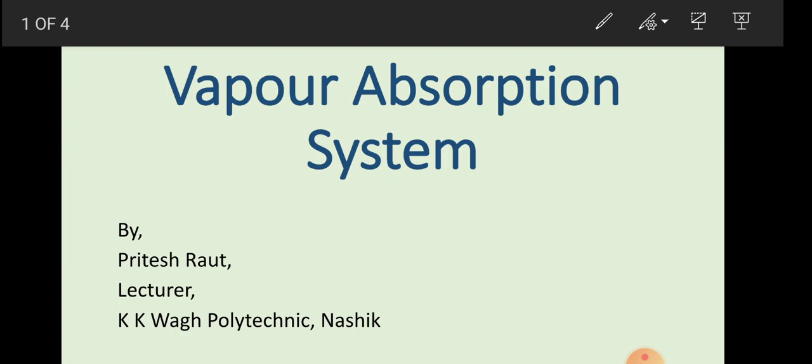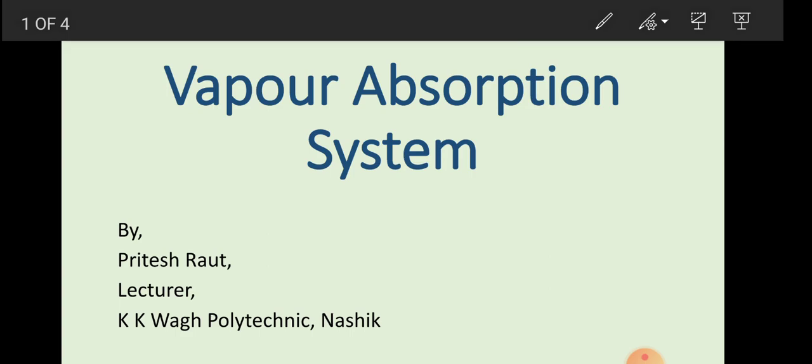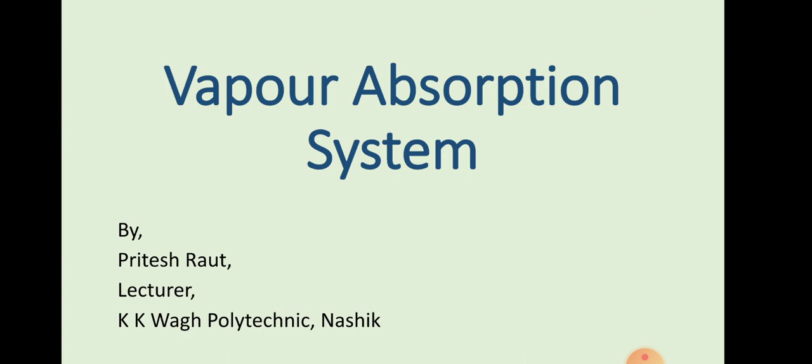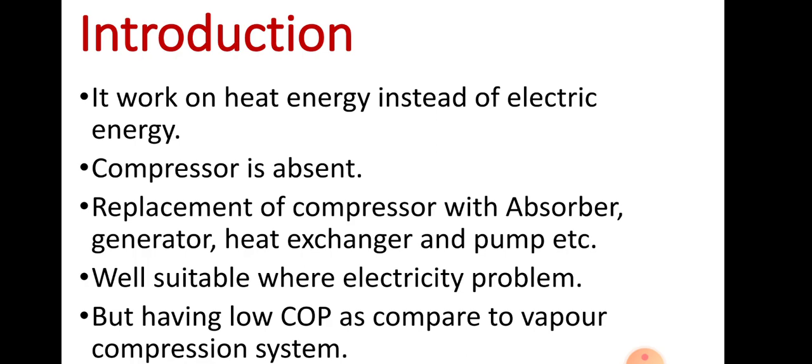Now we will see the practical vapor absorption system. Here I have given a short introduction which covers that it works on heat energy instead of electrical energy. The compressor is absent and is replaced by the absorber, generator, heat exchanger and pump.